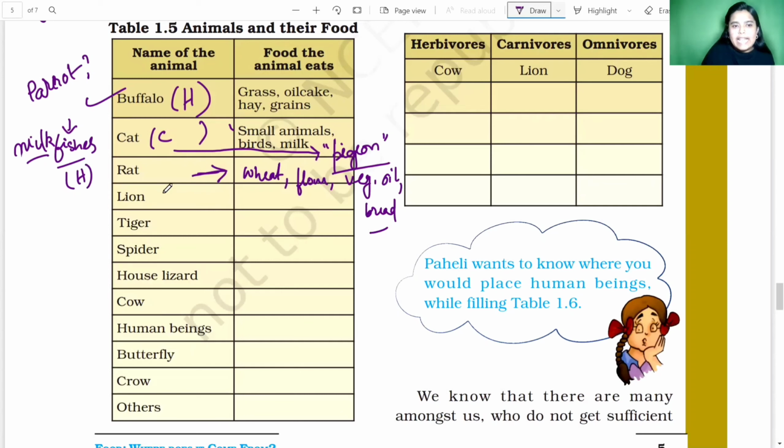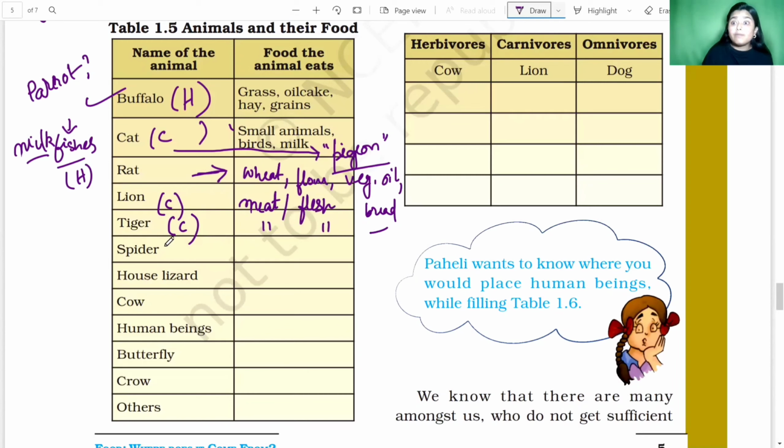Then comes lion. Yes. So what does lion eat? Lion is a ferocious animal. And what does lion eat? Lion eats fresh blood and flesh. Yes. So lion eats meat. Lion eats flesh of the other animals. Now comes the tiger. Tiger is also a carnivorous animal, and that's why tiger also eats the same, that is meat and flesh.